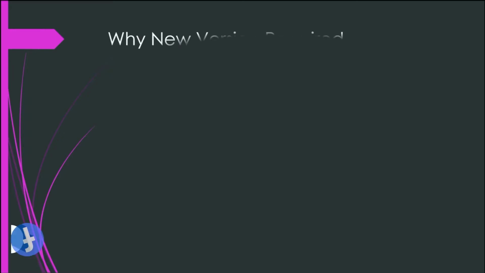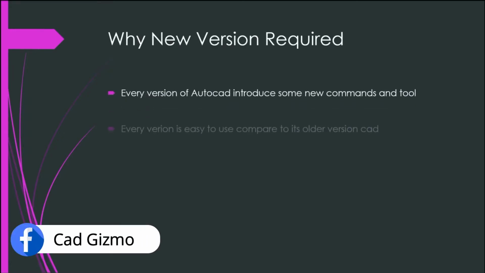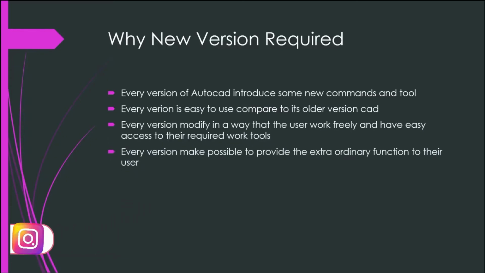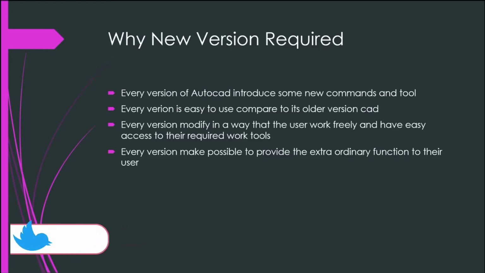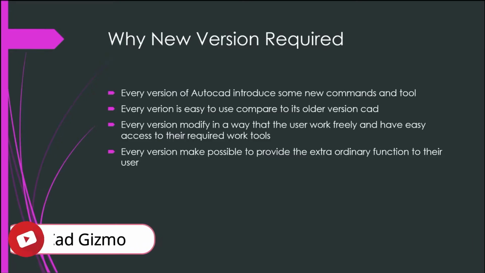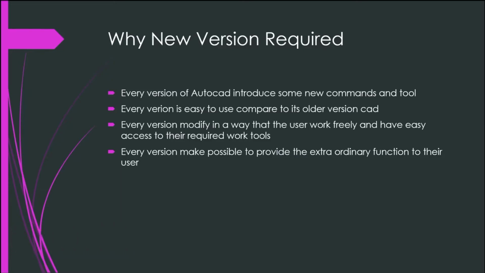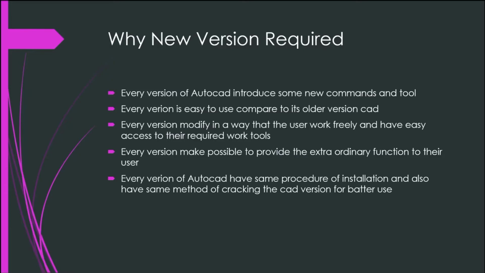So, why is a new version required? Every version of AutoCAD introduces some new commands and tools. Every version is easier to use compared to its older versions. Every version is modified in a way that the user can work freely and have easy access to their required work tools. Every version makes it possible to provide extraordinary functions to its users. Every version of AutoCAD has the same installation procedure, and there are also some methods of cracking the CAD version for better use.